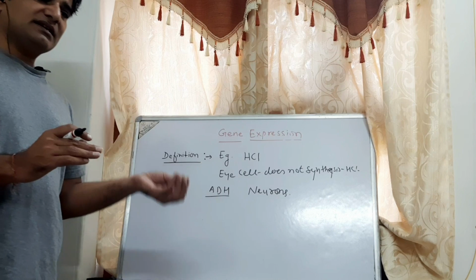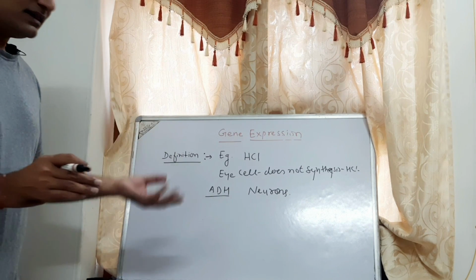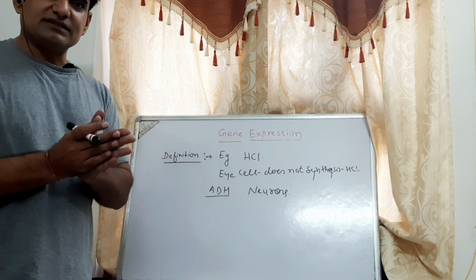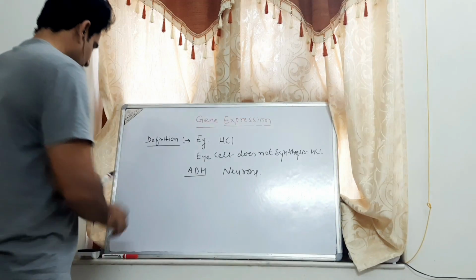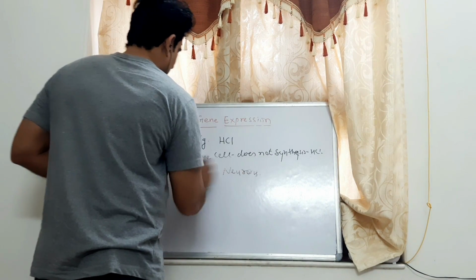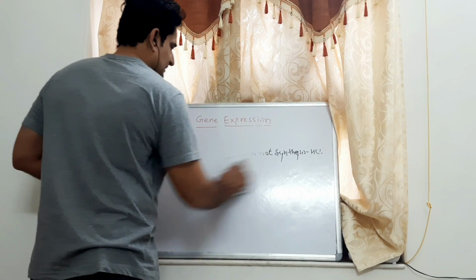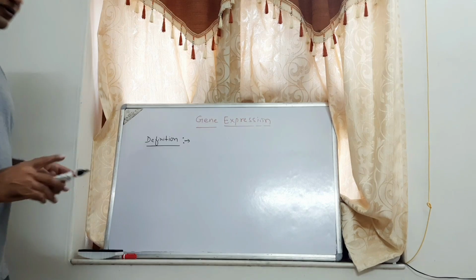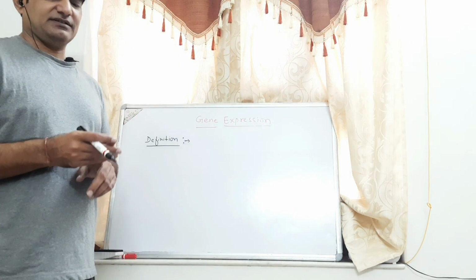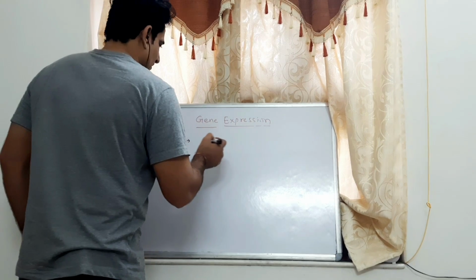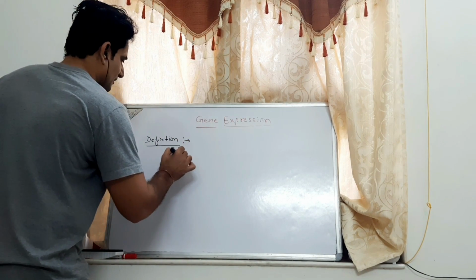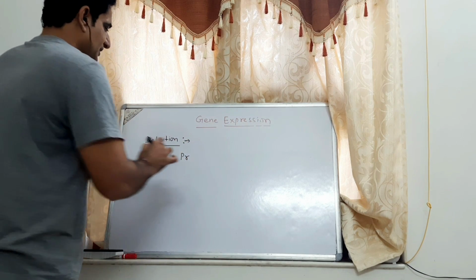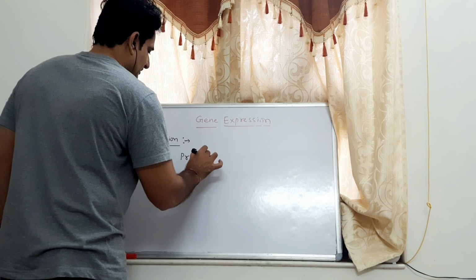In the same cell, different times also decide when a particular gene is activated and produces a particular type of protein in proper amounts. It means gene expression is turning on the DNA gene to produce messenger RNA and proteins. First, we are going to discuss gene expression in prokaryotic cells.